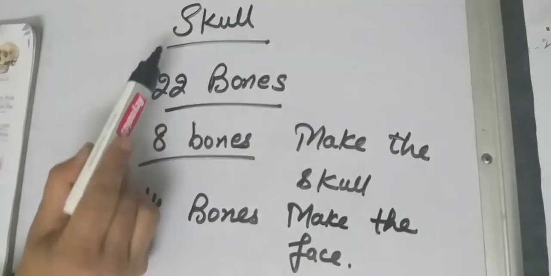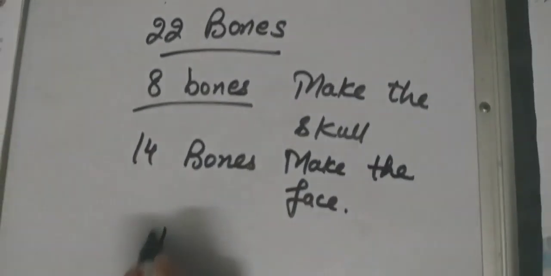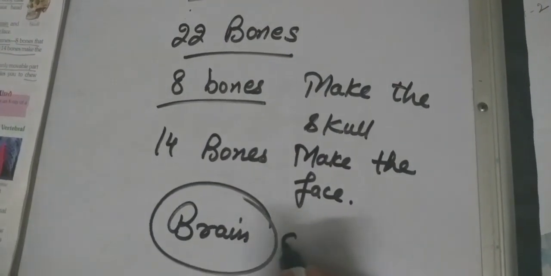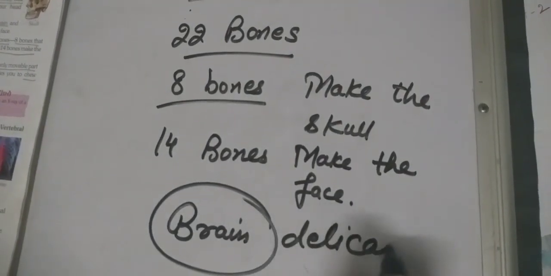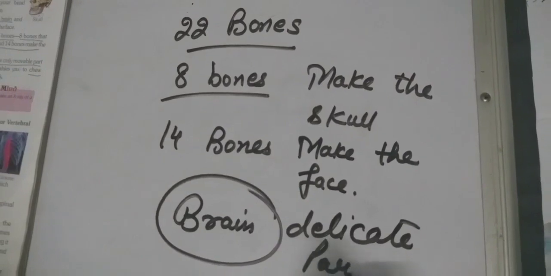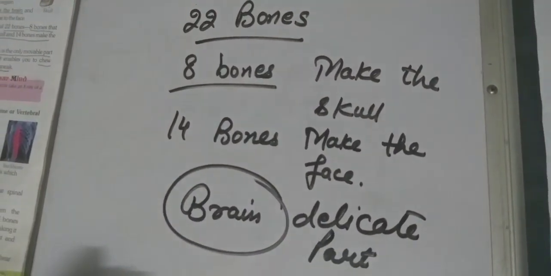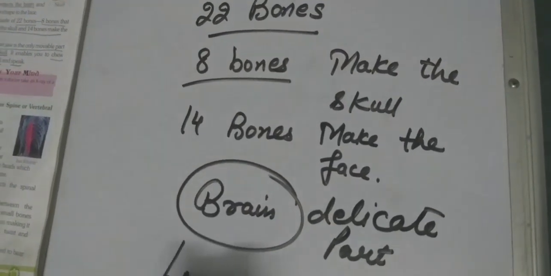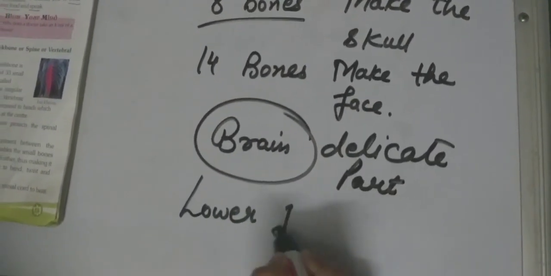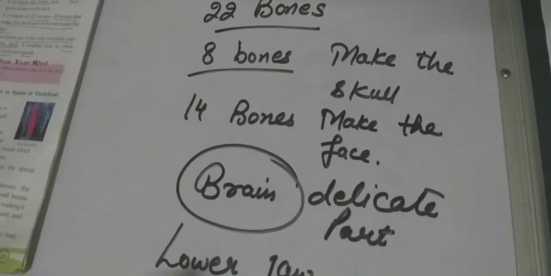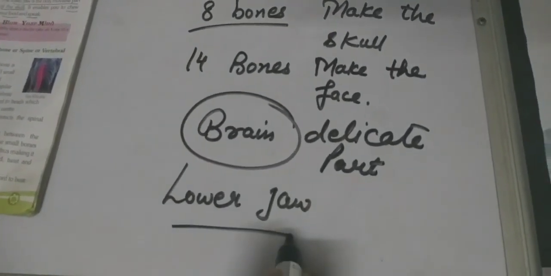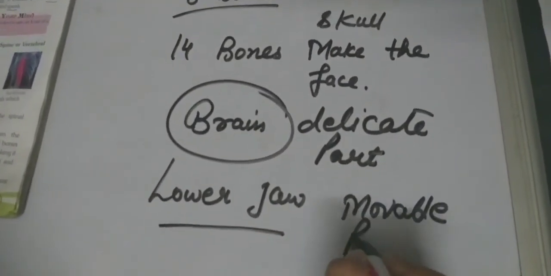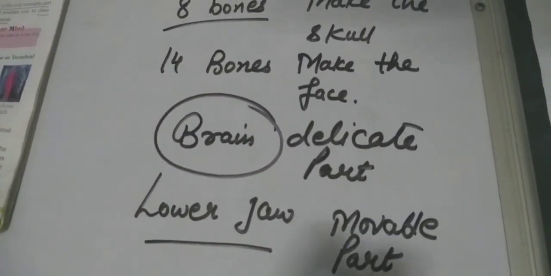And which delicate organ does the skull protect? Brain. The brain is the delicate part protected by the skull. And which one is the movable part in the skull? Lower jaw. Which one? Lower jaw. This one is the movable part of the skull.